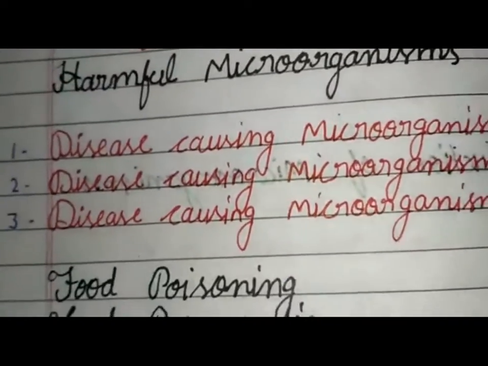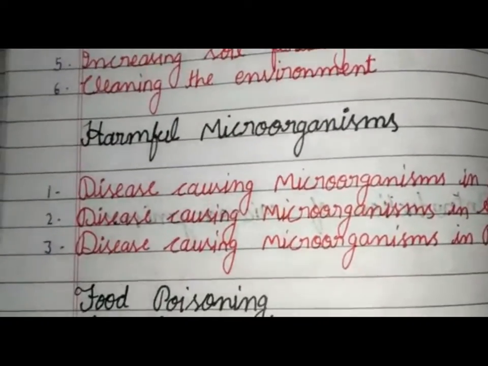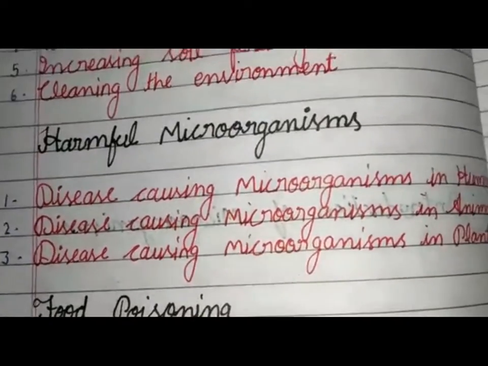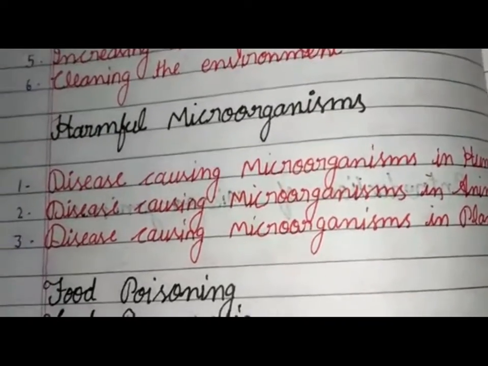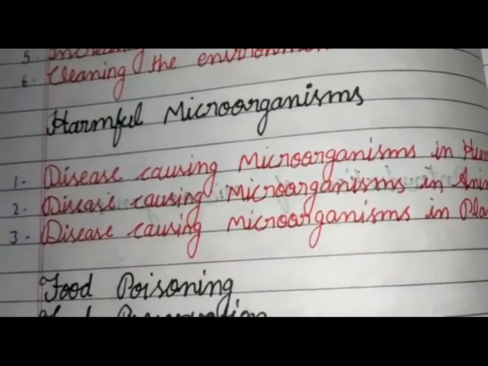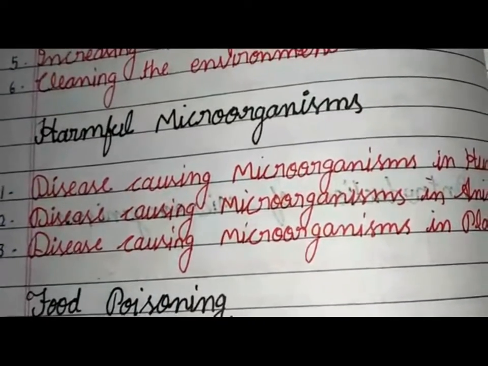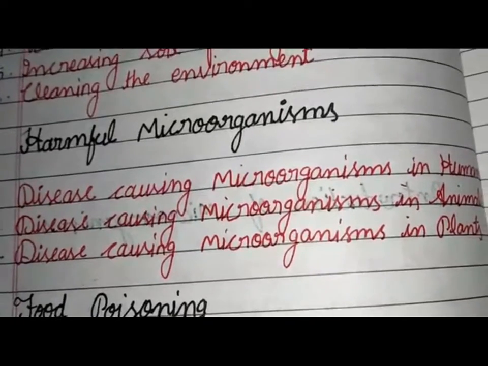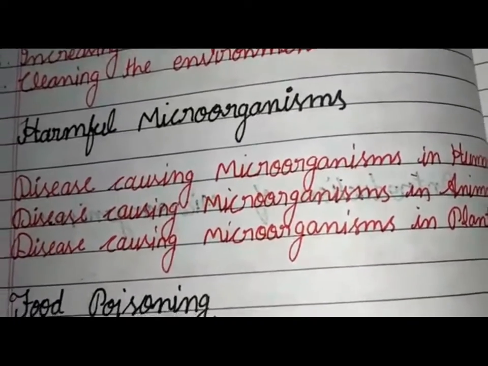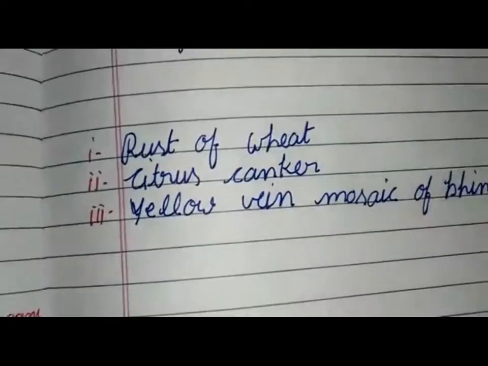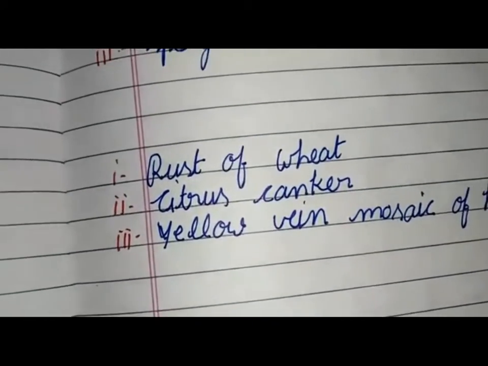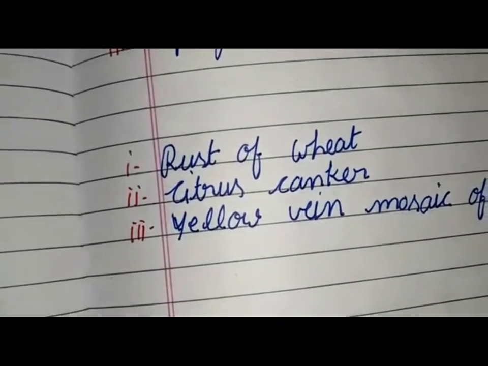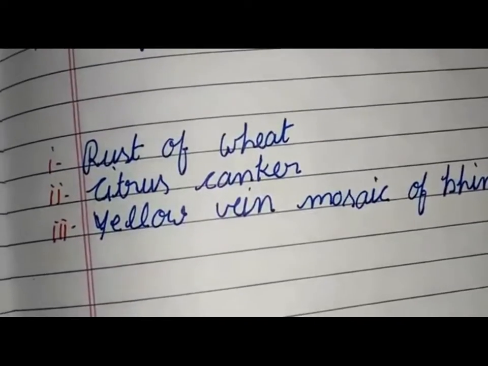And the next topic is disease causing microorganisms in plants. Just like human beings and other animals, microorganisms also cause disease in plants. Examples: rust of wheat, citrus canker, yellow vein mosaic of bhindi.